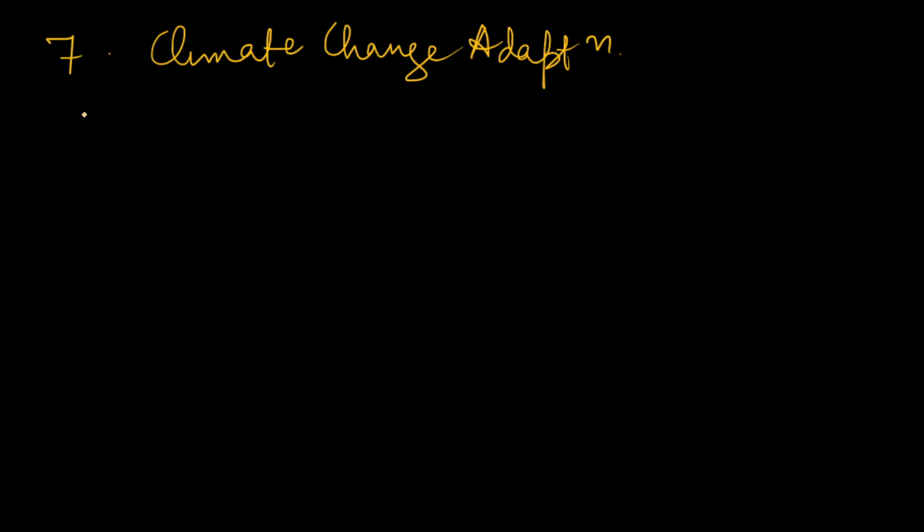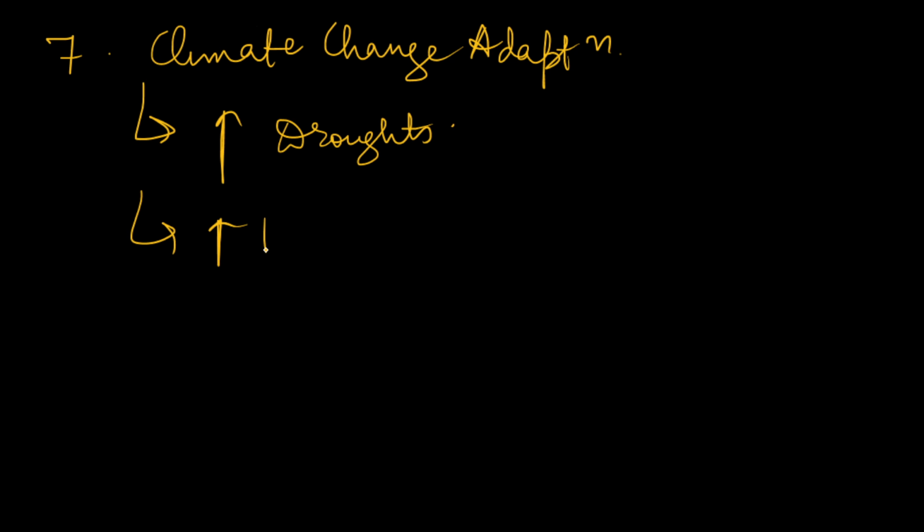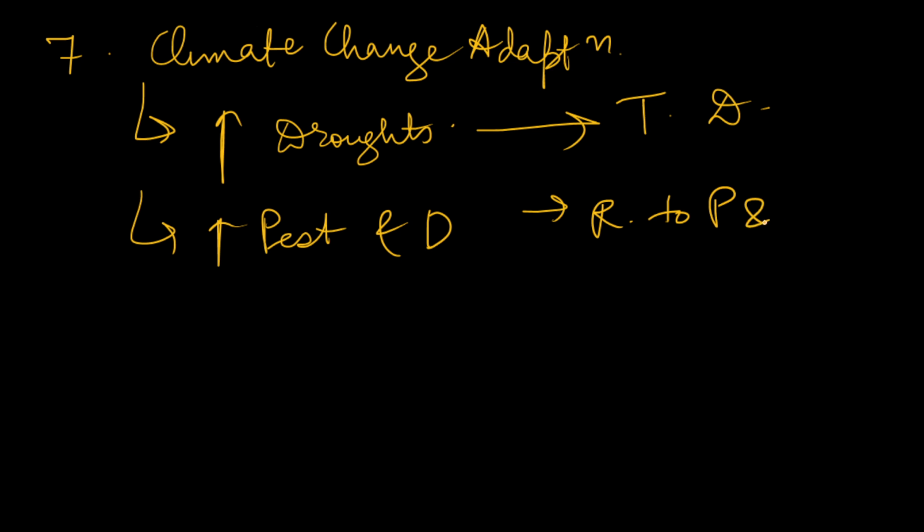It can help in climate change adaptation, which we have discussed so many times. Due to climate change there are several things. Suppose there is an increase in the frequency of droughts, or an increase in pests and diseases. So what will happen? We can develop varieties using wild relatives and land races which are tolerant to these droughts, and resistant to these pests and diseases. So all these things can help us in adapting to climate change.